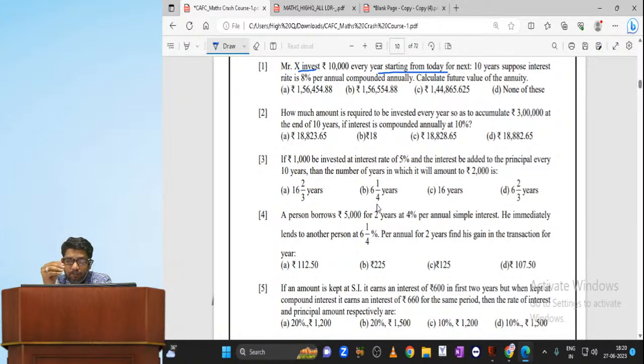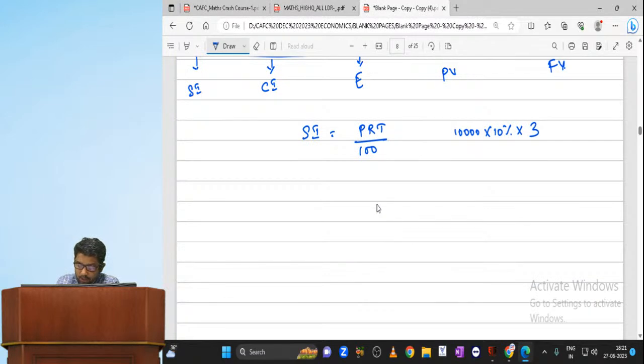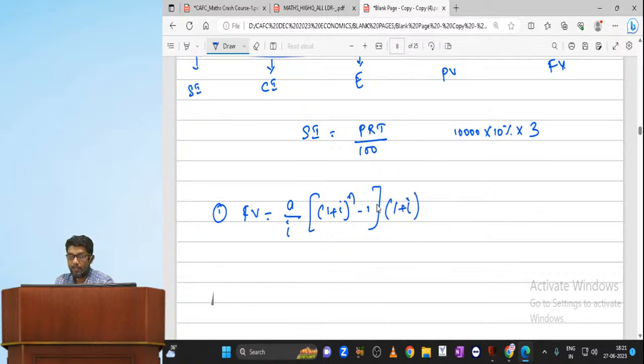The meaning of starting from today is what? Regular annuity and immediate annuity. Actually, this is immediate annuity type. So, by reading the first line itself, we can understand that. Total number of years is 10. Suppose interest rate is 8% per annum compounded annually. Calculate future value of the annuity. So, directly future value to be calculated. What is future value, my dear? A by i, (1 plus i) whole power n minus 1. Since it is immediate annuity or annuity due, into (1 plus i) to be multiplied. Am I right, my dear?